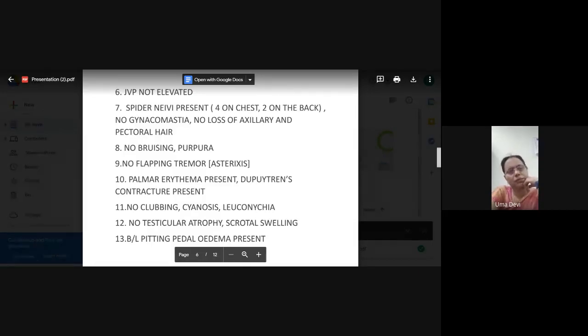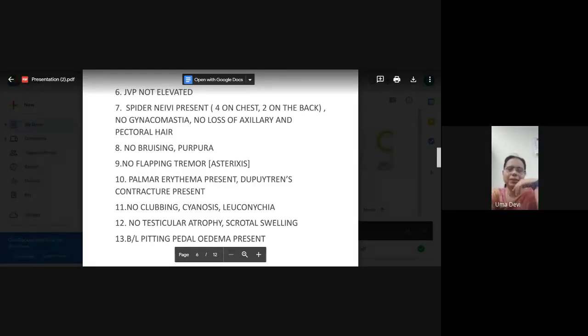How do you test for testicular atrophy? Usually there is an orchidometer, for the age group. What is the normal size of testis, from which you can test.